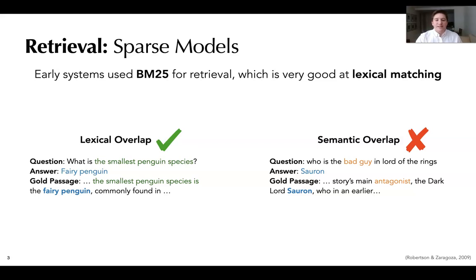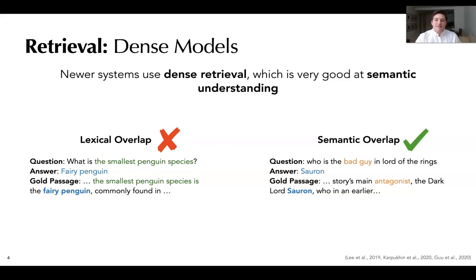Many early systems relied on sparse retrieval models like TF-IDF or BM25, which are very good at capturing lexical overlap, but cannot encode semantic information. In the example below, the question, "What is the smallest penguin species?" has many overlapping words with the gold passage, yielding a high BM25 score. On the other hand, the question, "Who is the bad guy in Lord of the Rings?" is difficult for sparse models, as the term antagonist in the gold passage is semantically identical but lexically distinct from bad guy.